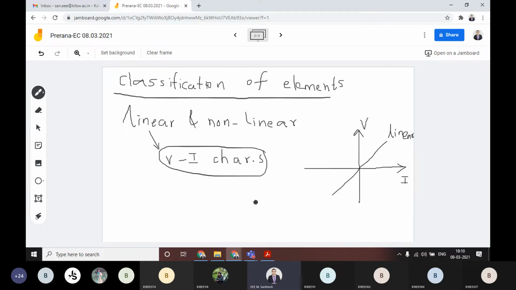The linear line may be of this type also.